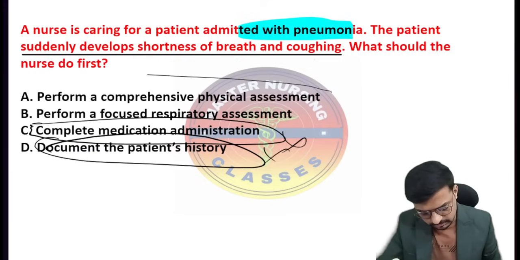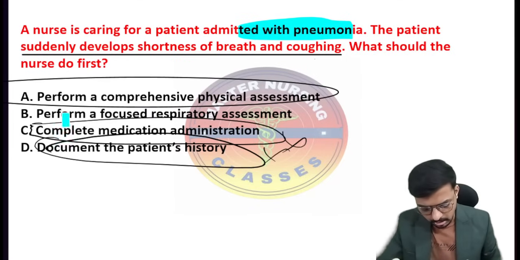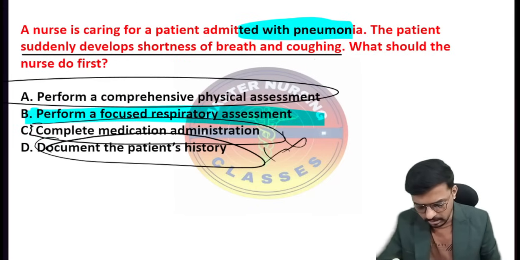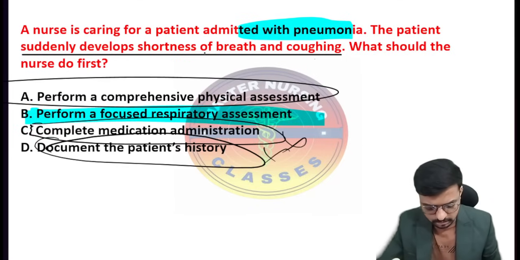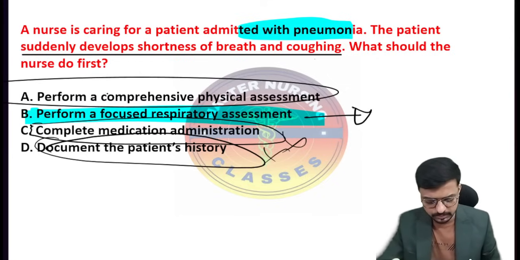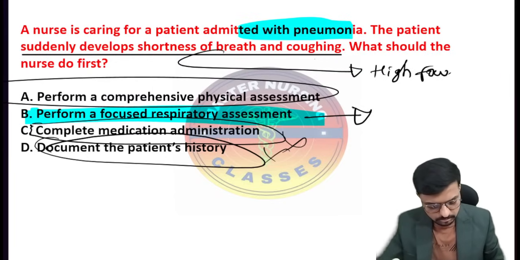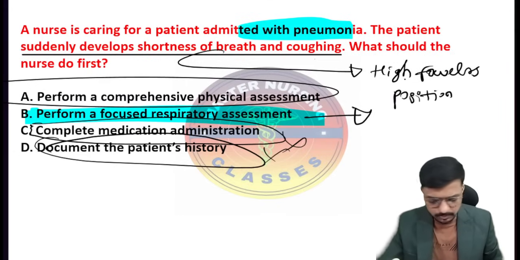Comprehensive assessment is when the patient is admitted to the hospital for the first time. Since the patient is already diagnosed, we will go for the focused respiratory assessment here. We will check the reason for the shortness of breath, and we will start the intervention like giving the high Fowler's position. That is very important. If the patient is getting shortness of breath, what is the nursing priority action? Yes, always give the high Fowler's position. Very important, keep it in your mind.